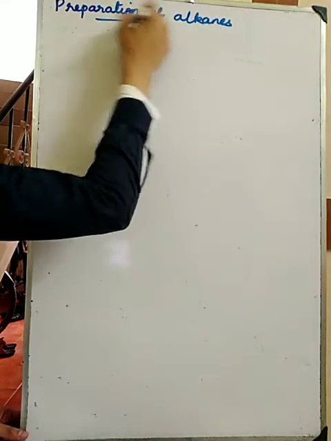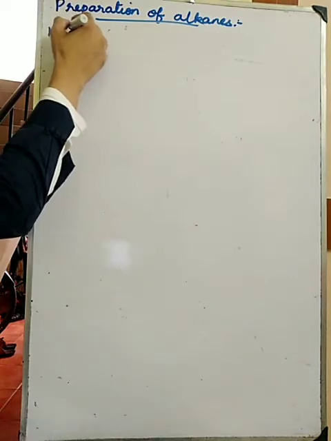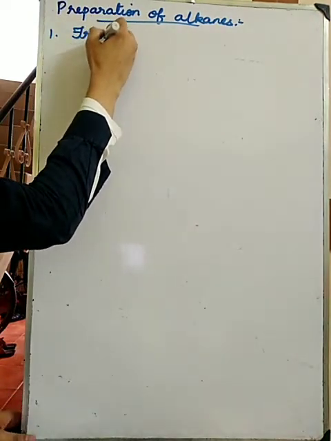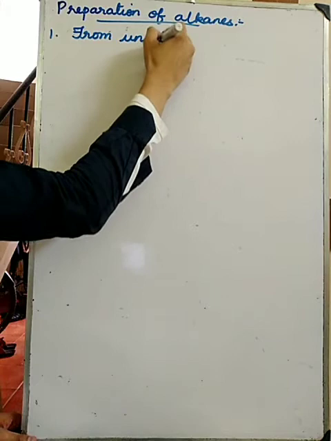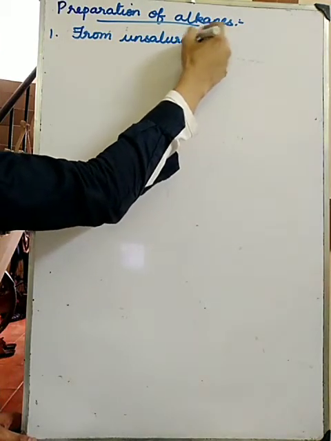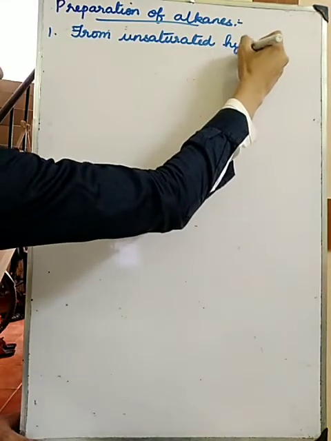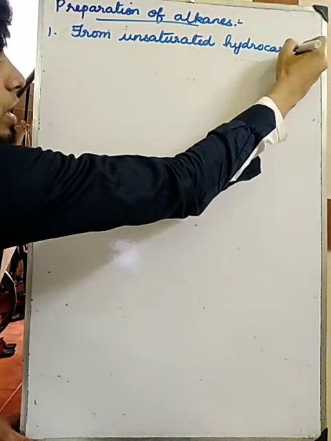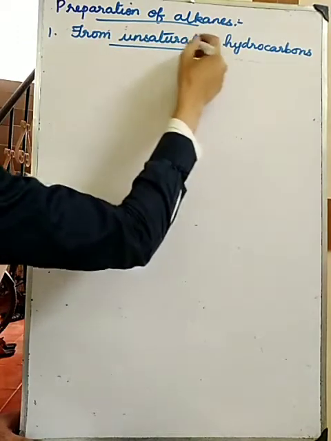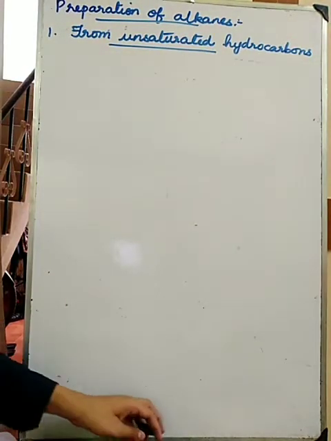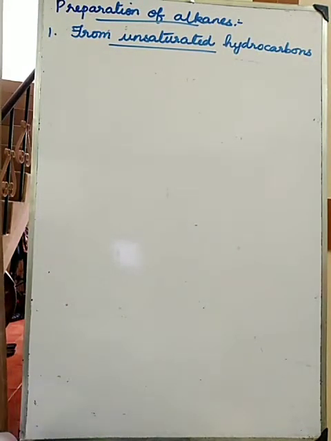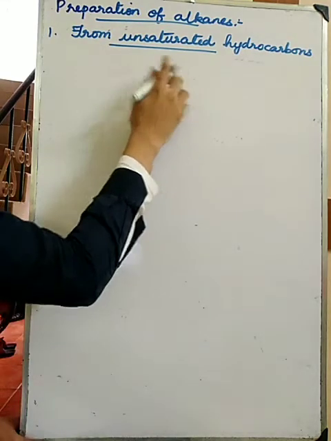Formation of alkenes. First one, from unsaturated hydrocarbons. Unsaturated hydrocarbons means what? The compounds which have double bond and triple bond. So the compounds which are having double bond and triple bond, we are going to prepare from that.